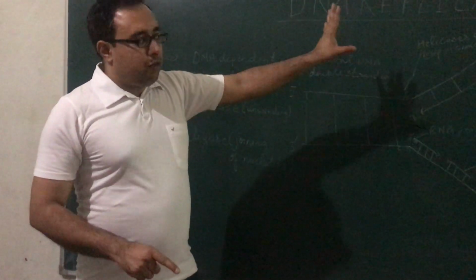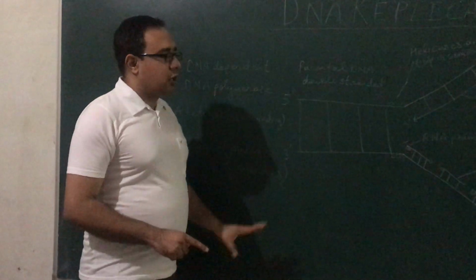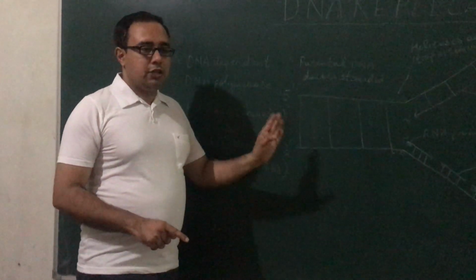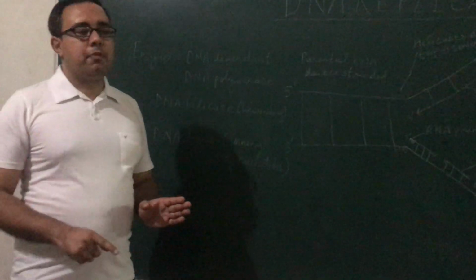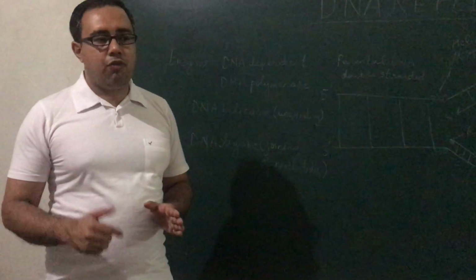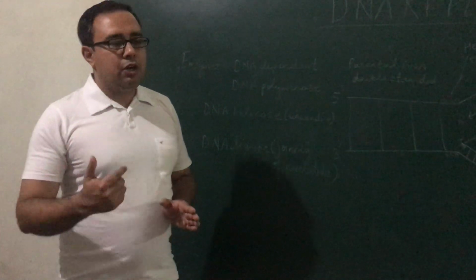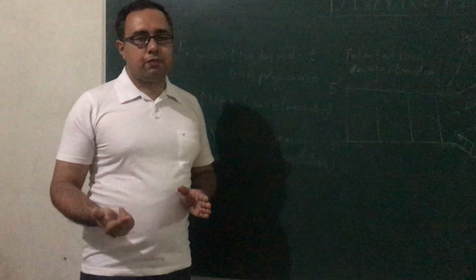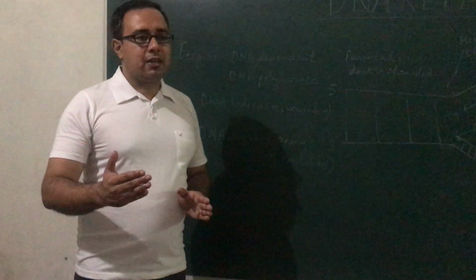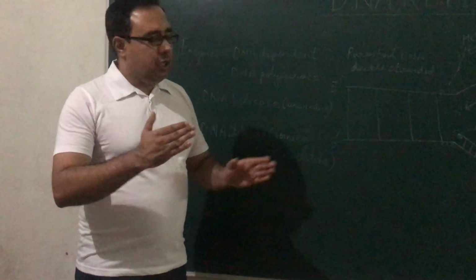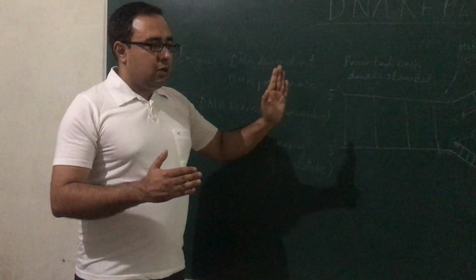Now, from where does the energy for DNA replication come? The energy for DNA replication is provided by dNTPs. And what are dNTPs? These are deoxyribonucleotide triphosphates.